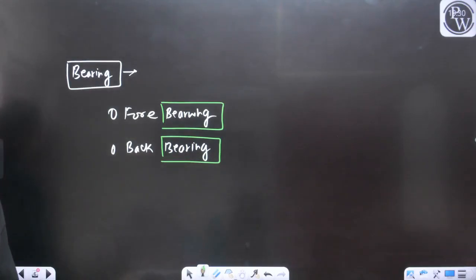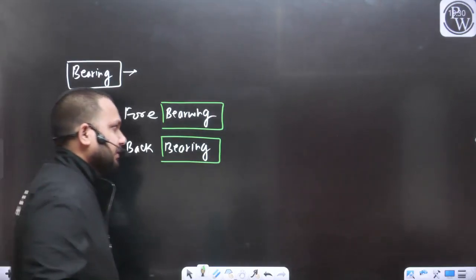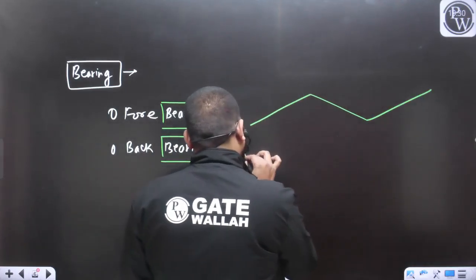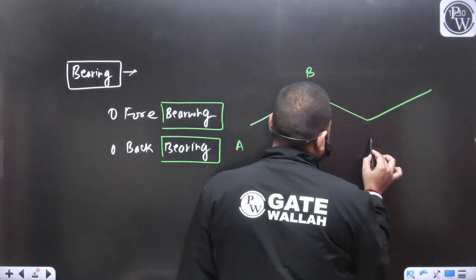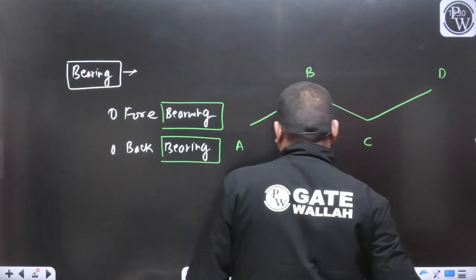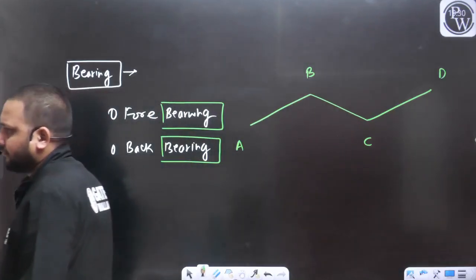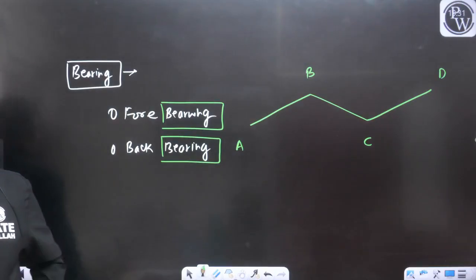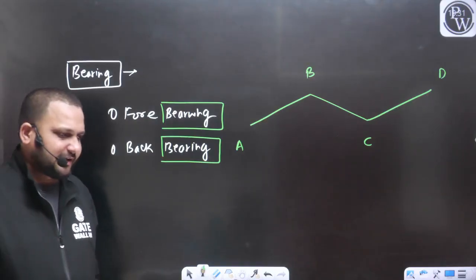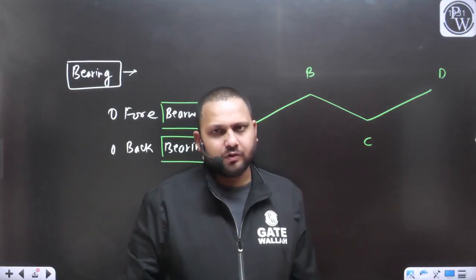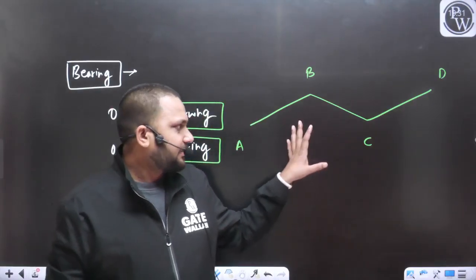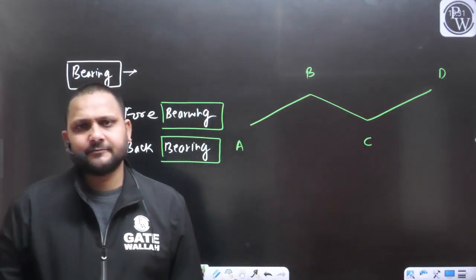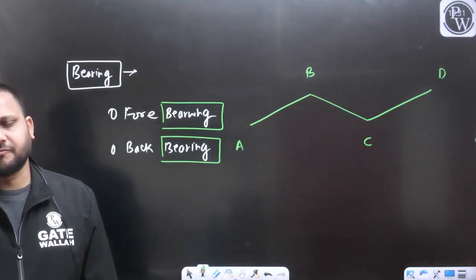Let's see the discussion. For example, these are the survey lines. Let's say this is station A, this is station B, this is station C, and this is station D on the ground. This is nothing but your open traverse. We will discuss the traverse in detail in the next chapter, but as of now I can say this is an open traverse. A traverse is a series of connected survey lines.